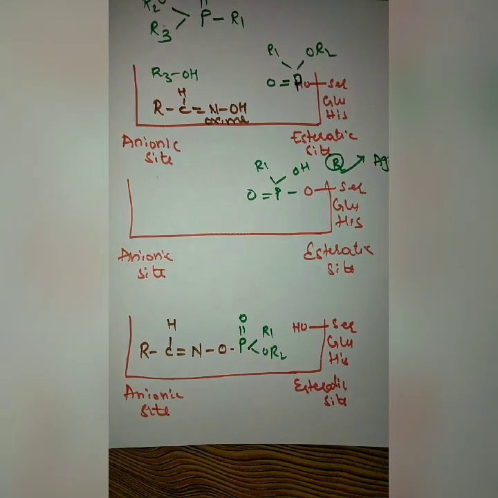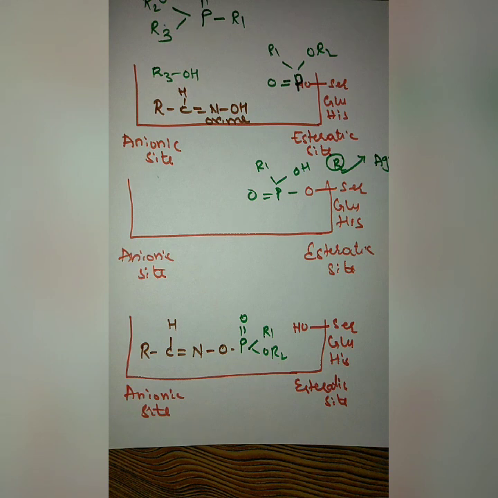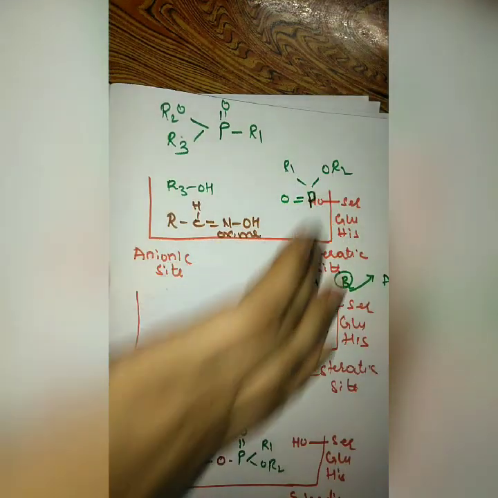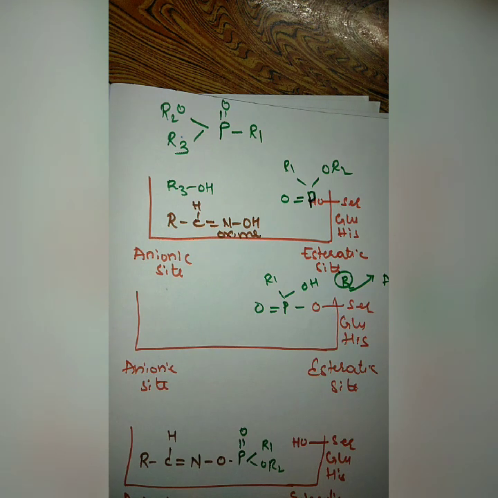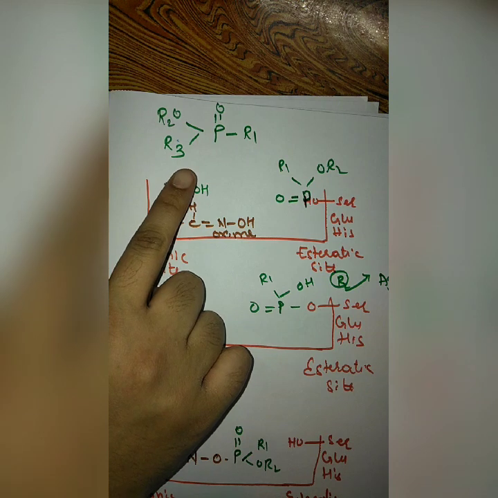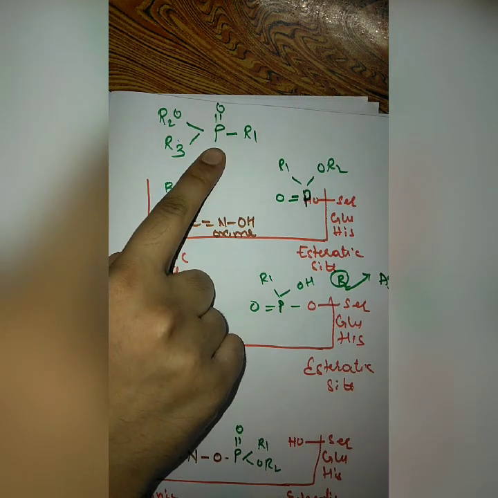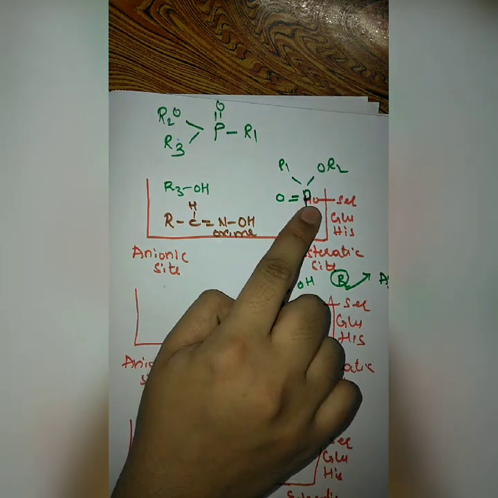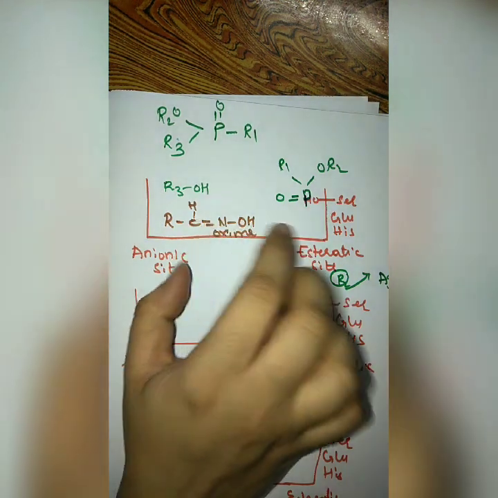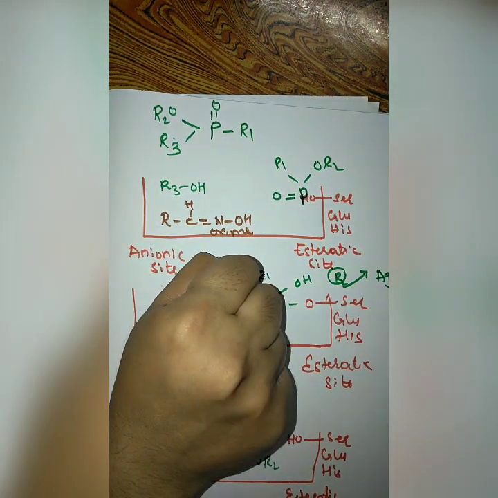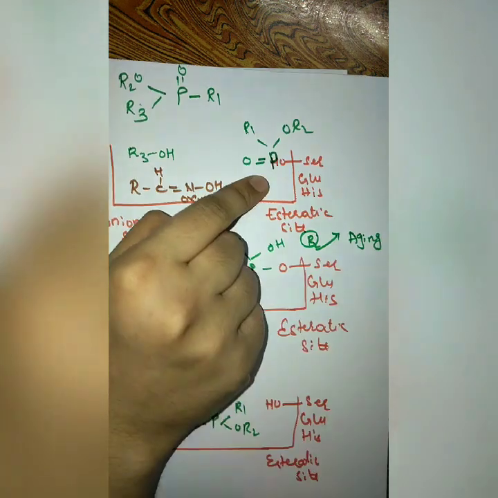Okay, so this is how oximes such as pralidoxime can inhibit the aging. This is how organophosphates, which are irreversible inhibitors, will inhibit the enzyme. This organophosphate molecule will interact with this serine of the enzyme, and it will hold it permanently.